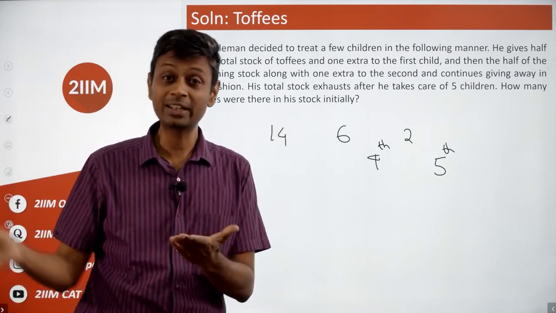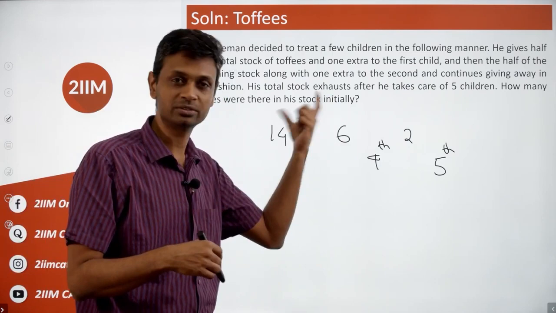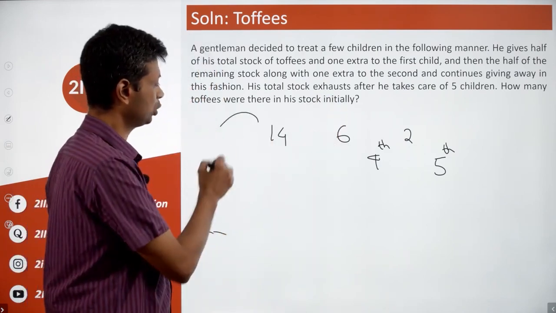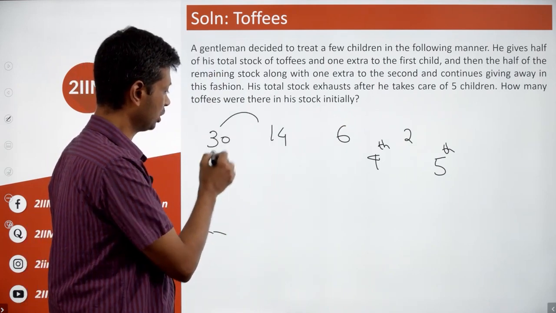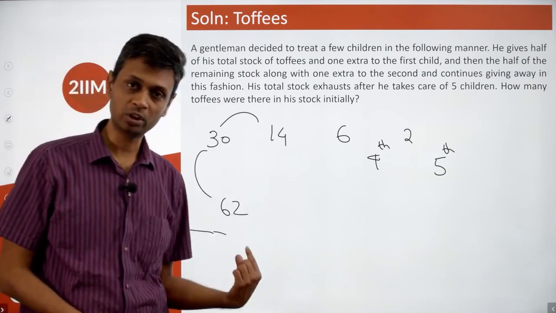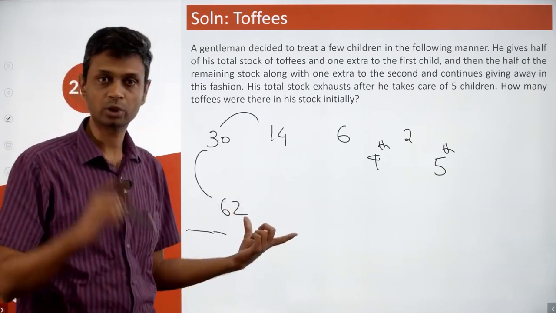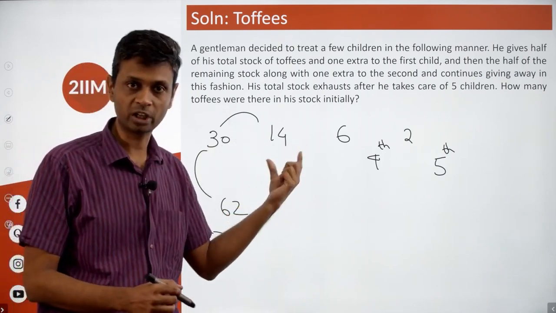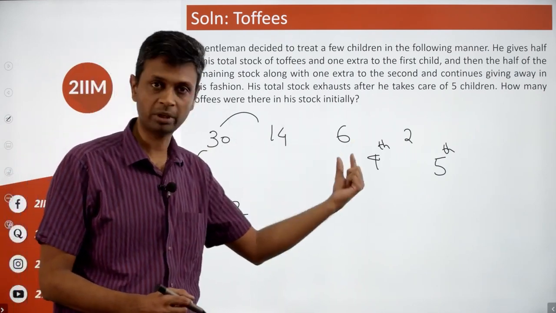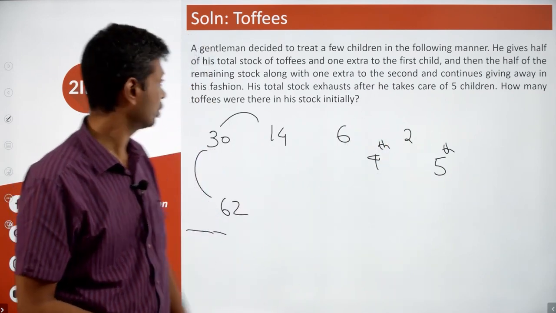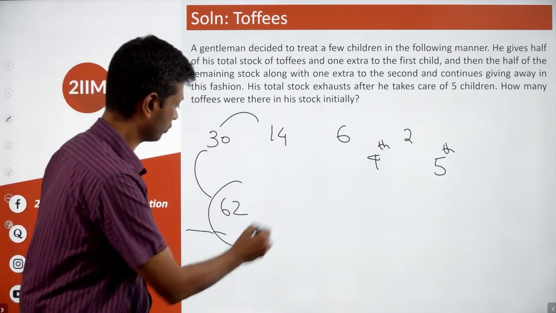So we're doing it the other way around. To 6 add 1, 7. Into 2 is 14. To 14 add 1, into 2 is 30. To 30 add 1, into 2 is 62. He has 62 to begin with. He gives away 32 for the first kid. He has 30 remaining. He gives away 16 for the second kid. Has 14 remaining. Gives away 8. Has 6 remaining. Gives away 4. Has 2 remaining. Gives away the 2. So he should have started with 62 toffees.